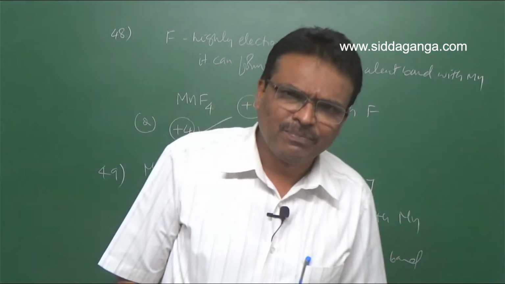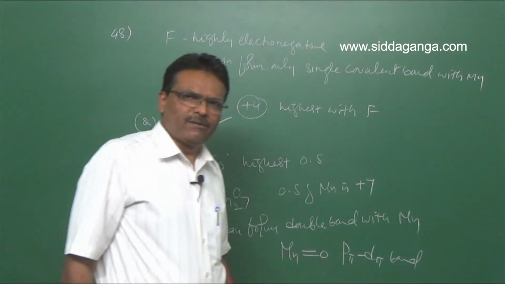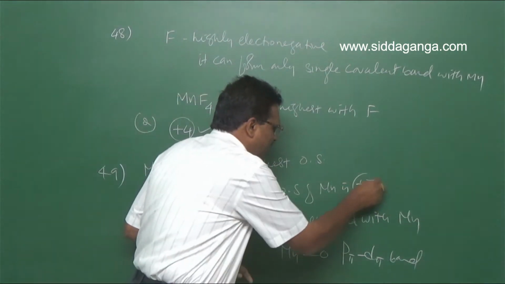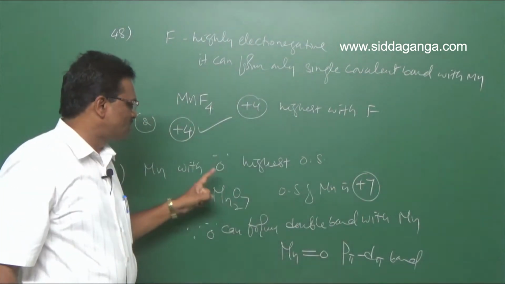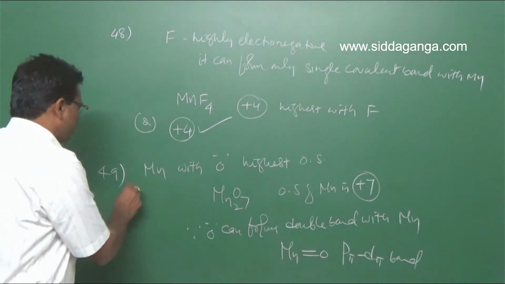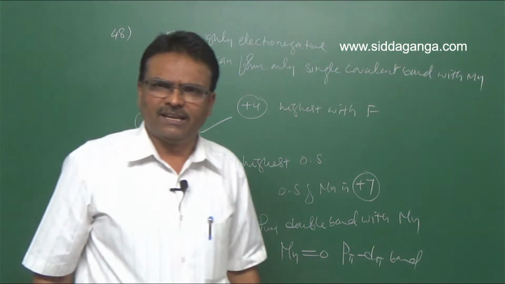Hence it can form a p pi d pi bond, a double bond. That is why manganese can form the +7 oxidation state with oxygen. Clear? So the first option is right for question number 49. Clear?